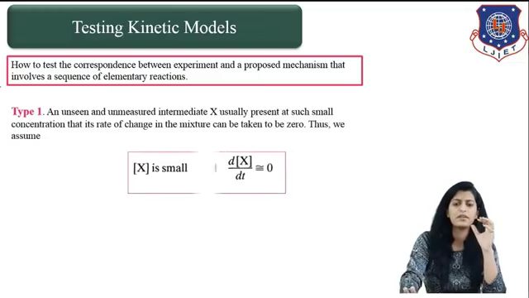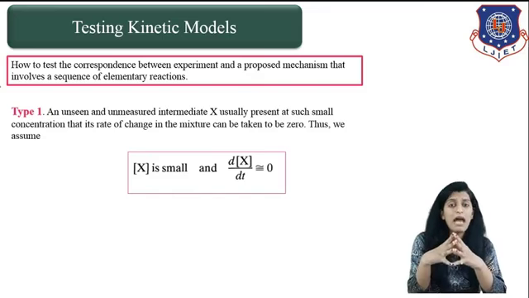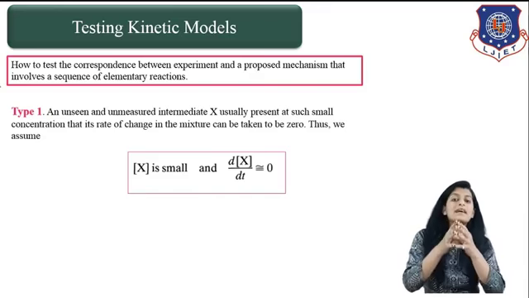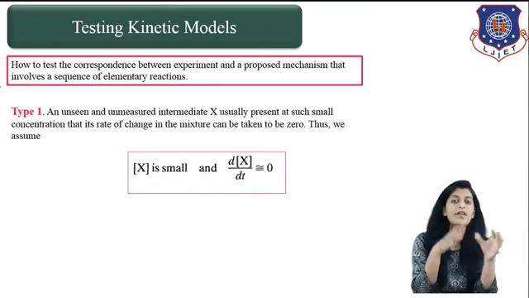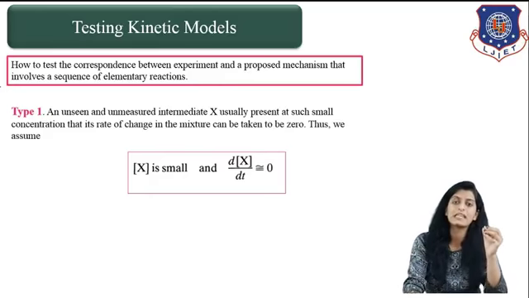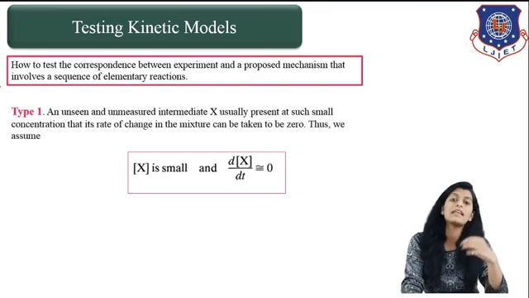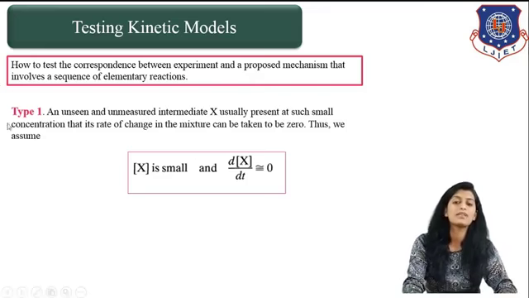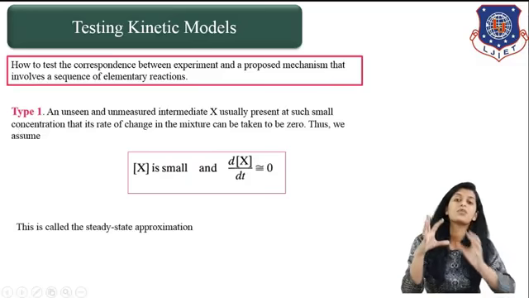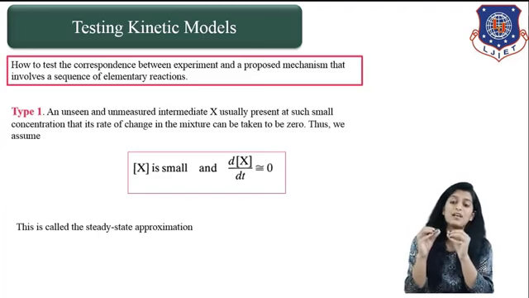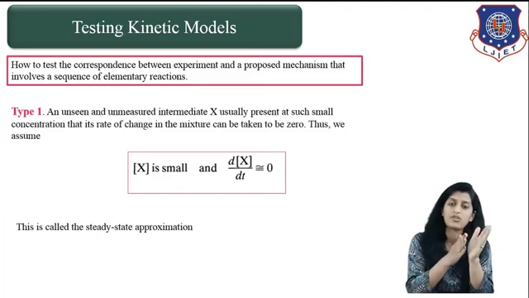What we assume here is that the amount of intermediate present is coming to be 0. We assume that the intermediate is present in such a small quantity that it is finally coming to be 0. This is the first thing we take as a testing rule for our kinetic model, and this rule is termed the steady state approximation.